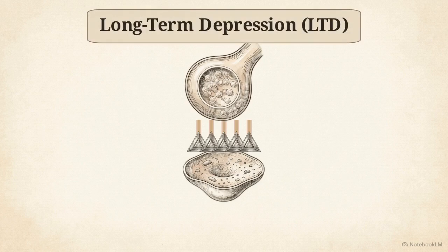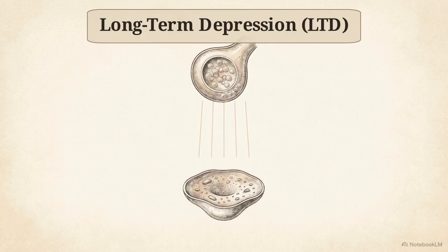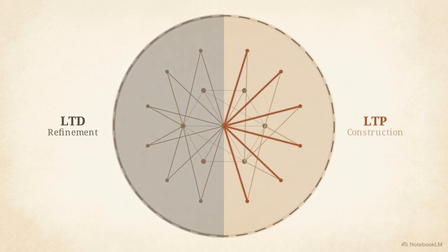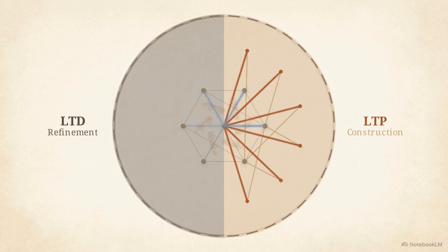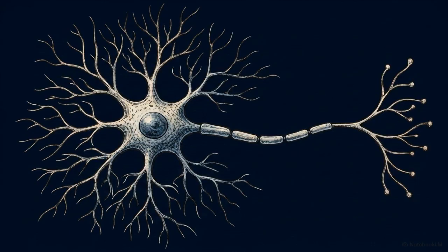Long-term depression involves the inverse process. Receptors withdraw and the connection physically thins, resulting in a persistent decrease in synaptic strength. Adaptive biological learning requires both construction through LTP to embed regularities and active refinement through LTD to preserve resources and maintain network stability. Plasticity extends beyond isolated synaptic adjustments to the entire physical structure of the neuron.